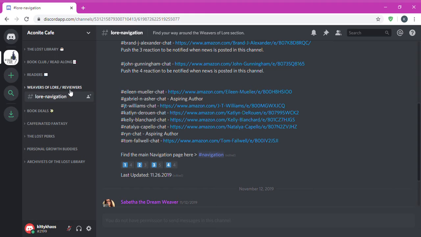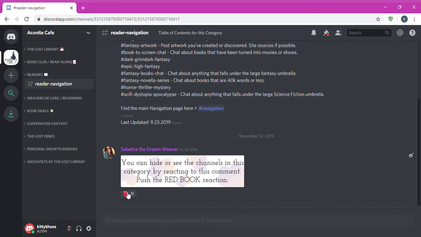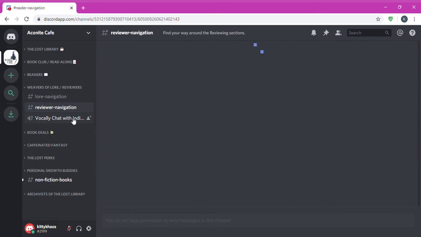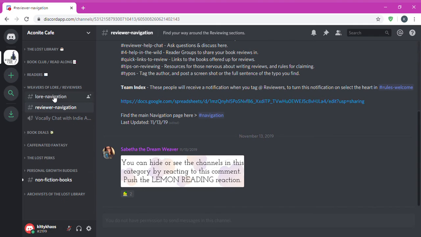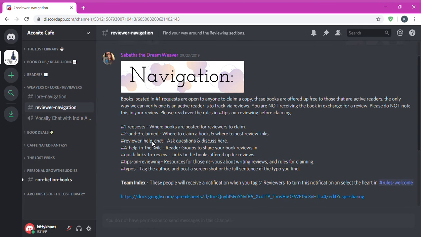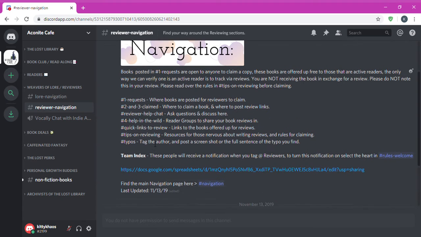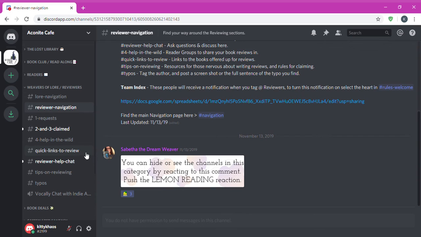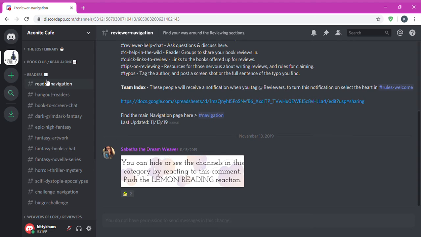And I'm just realizing now that you cannot actually get to reviewers without, I wonder if I have to turn on this first. Let's see. Yep. Okay, so to get to the reviewer navigation, you have to have the reader navigation turned on. I'm going to fix that though. That's kind of funny. And so we have a review team within our tribe, and you can turn it on and be able to review books that are posted. And there's instructions all in here for that.